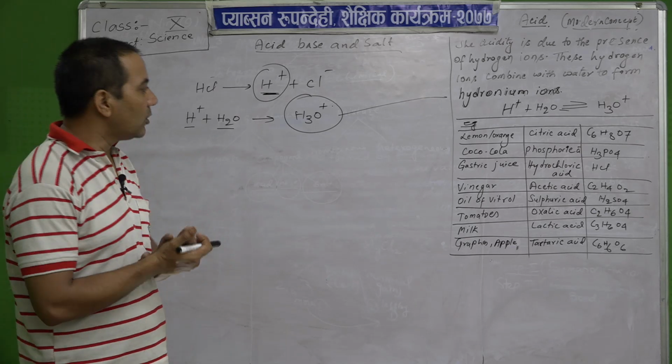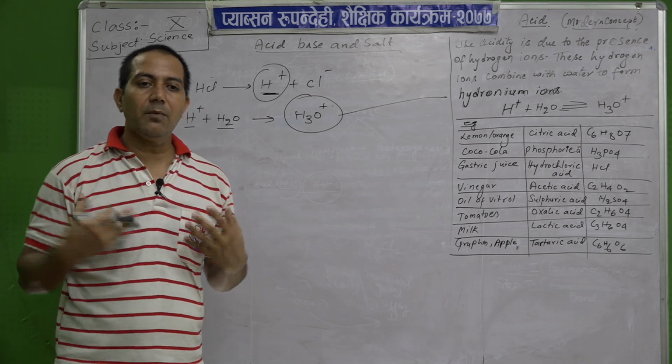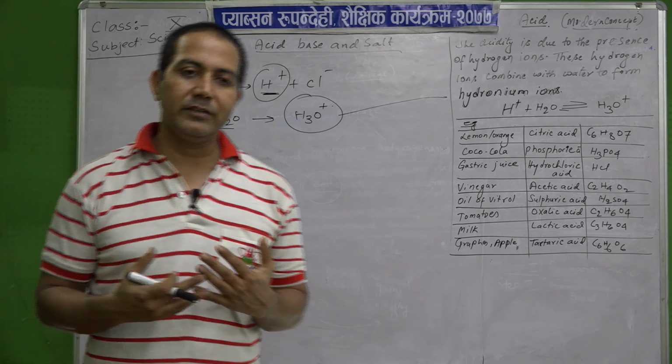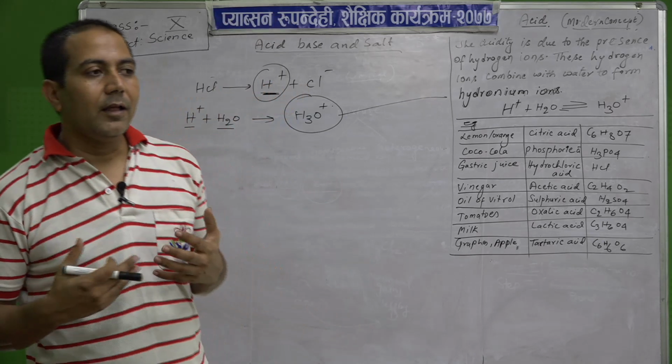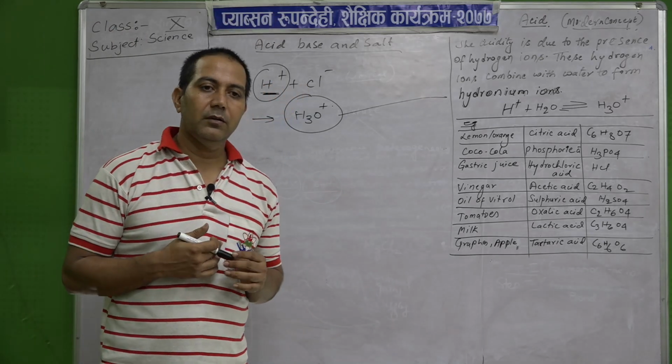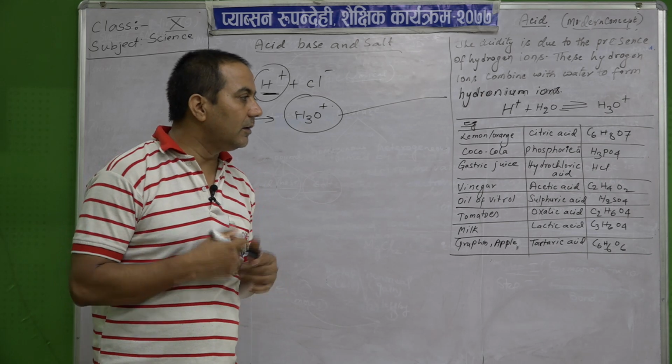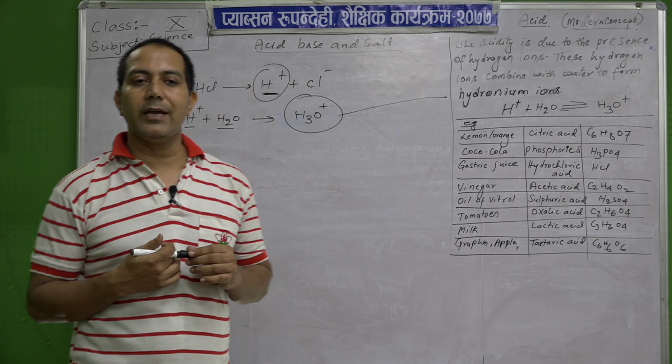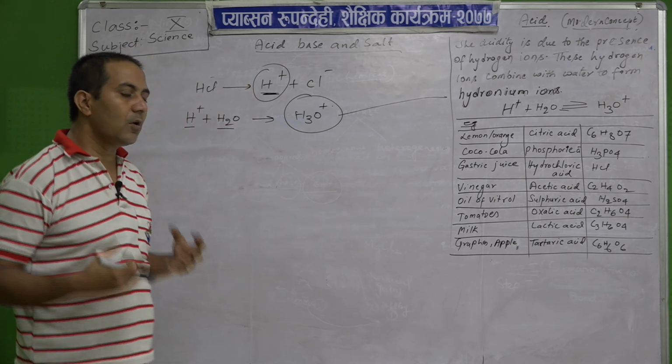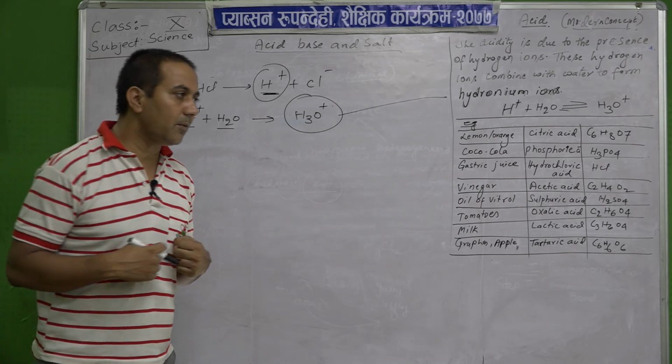Okay, the other one is in our stomach. For digestion, acid is required, and that acid is called hydrochloric acid, and dilute hydrochloric acid is present in our body.